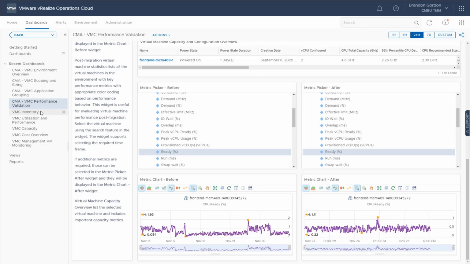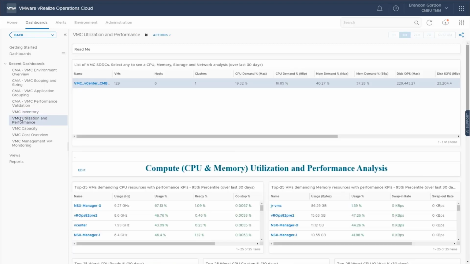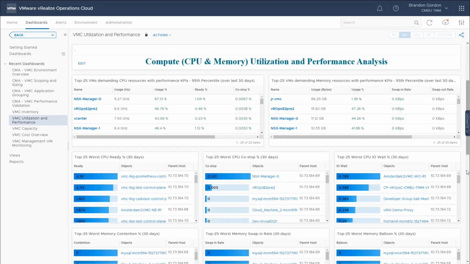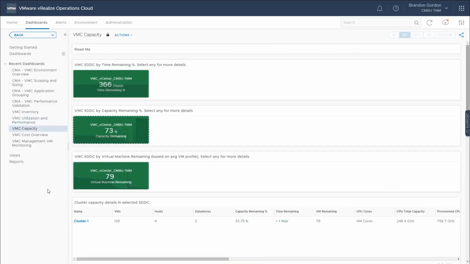I'll show you a little bit about what we can do to actually manage a VMC environment. So the first one here is the inventory dashboard. So this dashboard helps you basically understand what you have in VMC. The next one here is utilization and performance. So this one is a bit more interesting. With this one, you select your SDDC, and then you can go in and look at the virtual machines and identify the ones that are basically the worst performing ones. So you can see here I've got my worst performing VMs from a CPU ready perspective, from co-stop, IO wait, memory contention, swap in, and balloon. So it helps you identify problems on the compute side.